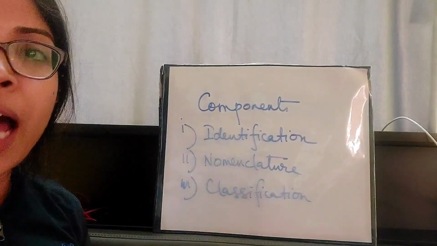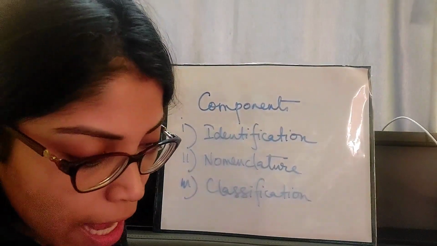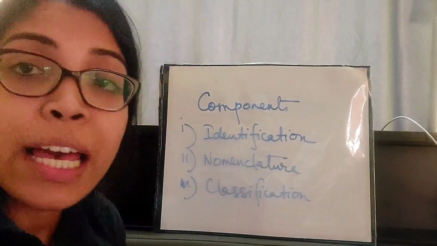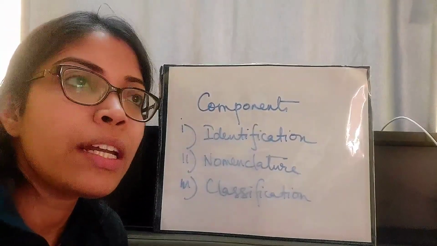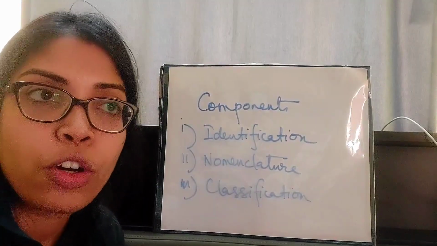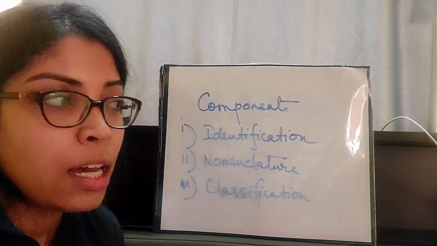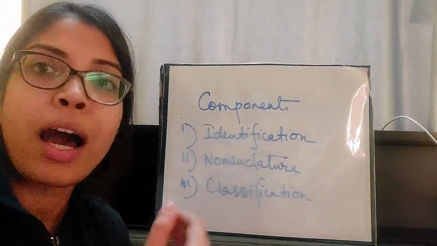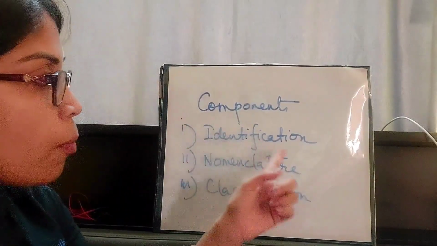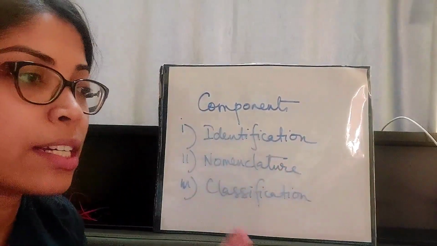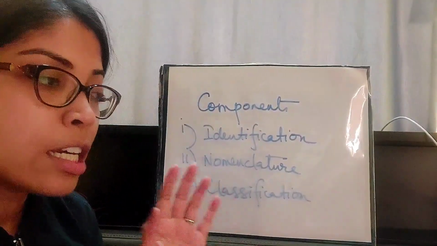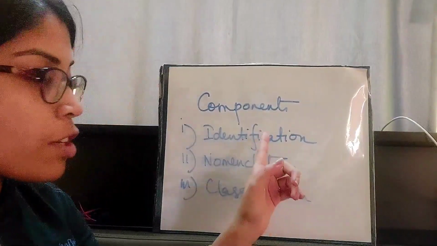Starting with the first one, identification. It is assigning an organism its correct name and placing it in the proper taxonomic category with the help of its specific characteristics. As I told you, every species or every organism has its unique feature or characteristic which makes it different from other organisms. So the first component of taxonomy is identification. We first have to identify that specific characteristic of the organism which makes it different from all other organisms. So the first component is done.